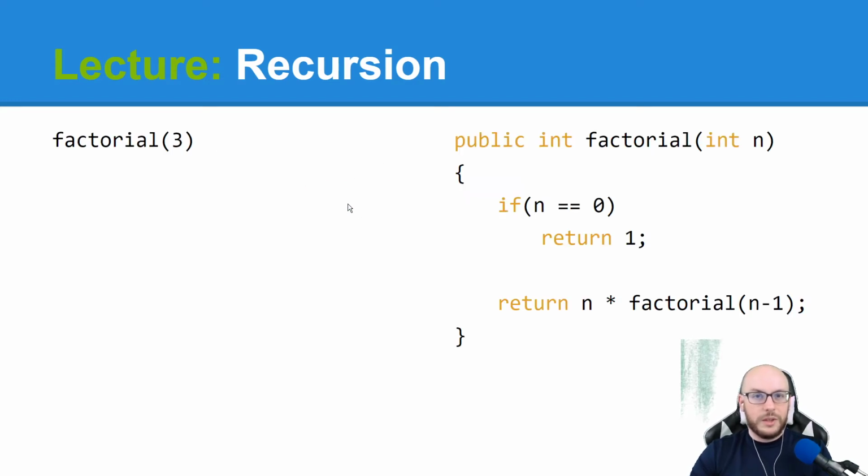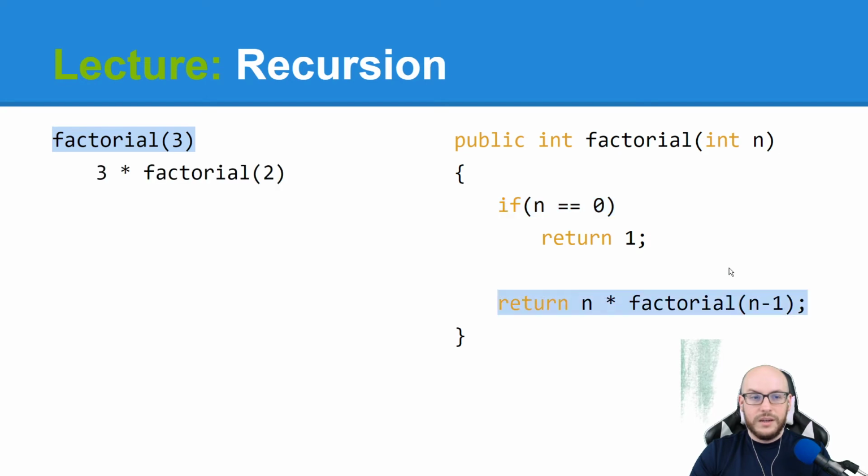Okay, let's step through a factorial example to see how a recursive call stack is formed. This is probably going to be the most informative part of these slides. Let's say we do factorial 3. So n has a value of 3. First thing we're going to do is ask, is 3 equal to 0? Well, that's false, so I'll skip over this. We're going to return 3 times factorial of n minus 1. So that is 3 times factorial 2. I don't know what this is yet. I have to go in and figure out what this value is before I can finish doing this multiplication.